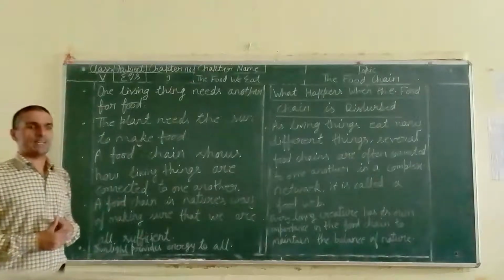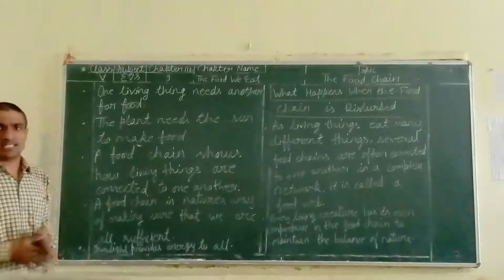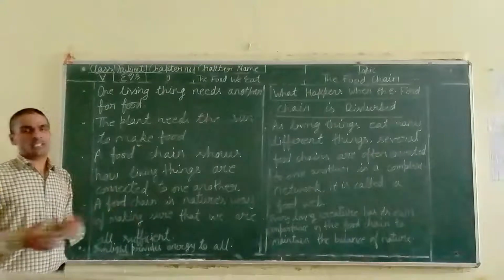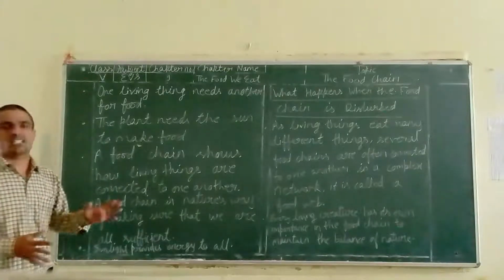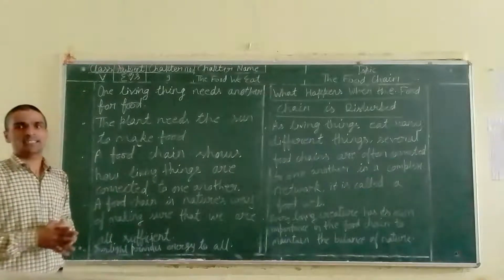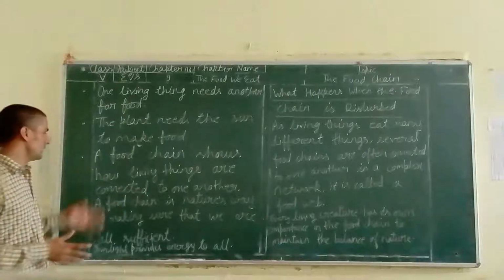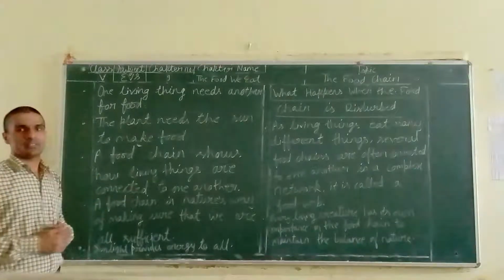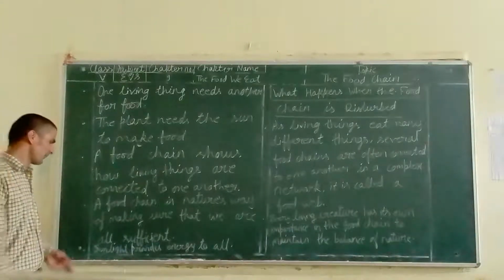You know that there were many types of animals in the past, but at present they are totally invisible or totally dead. We do not find that type of animals anymore, and they are known as extinct animals. So food is very important, and food chains make connections between living things to provide food for others.